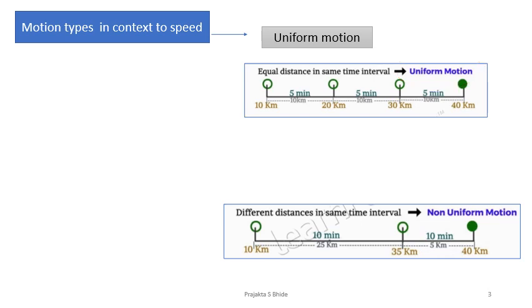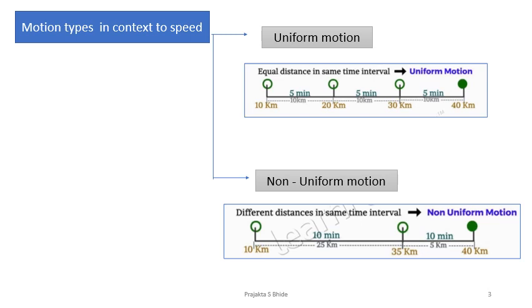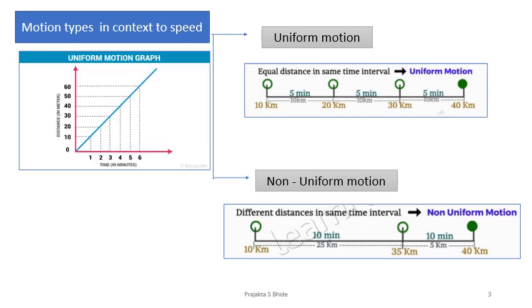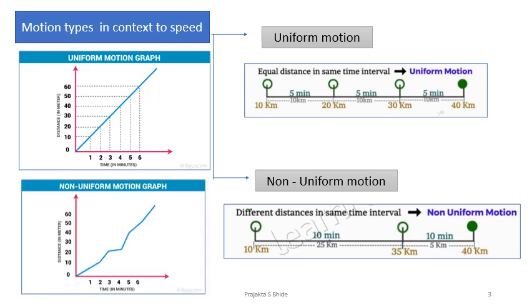Okay, this is non-uniform motion. Graphically, generally with motion we always try to represent things using a line graph. We will talk more about these graphs in the coming slides, but this is how uniform motion looks. See the slope of the graph, the blue line, it is going straight up. So 1 minute 10 kilometers, 2 minutes 20, 3 minutes 30. The ratio and proportion is matching linearly. So, uniform motion.